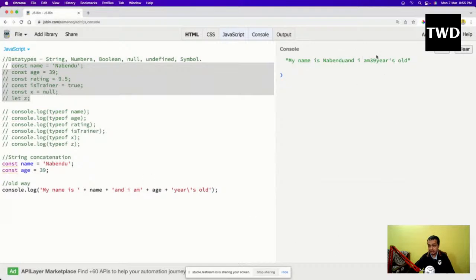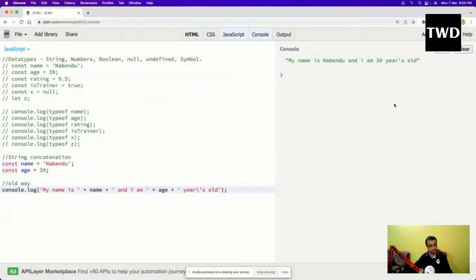This is, and I am Nathan is all. So the problem here is that I have to be specific. See, here I have given this space, so it is coming okay. But here also I have to give a space. I have to keep that in mind. Here also I have to give a space. Here I have to give a space. Then it will come. So this is the old way.